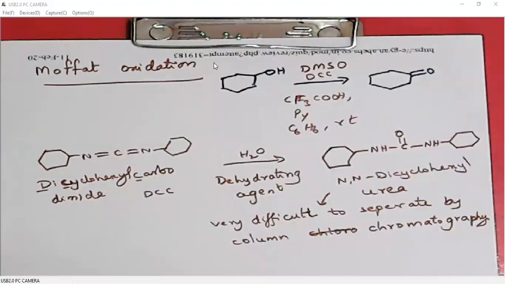So Moffat oxidation is a very simple oxidation, but purification is a bit problematic.